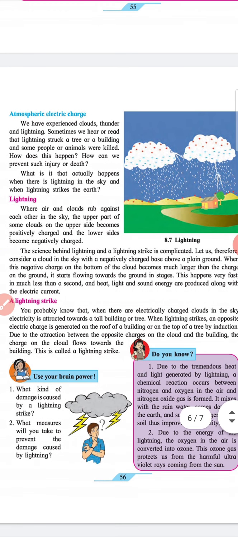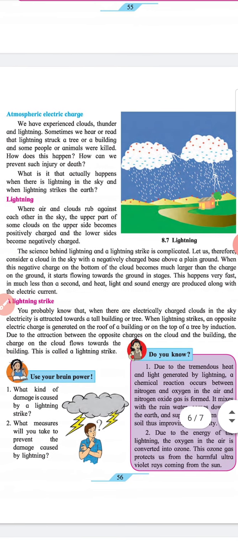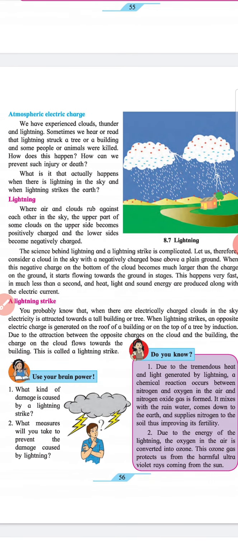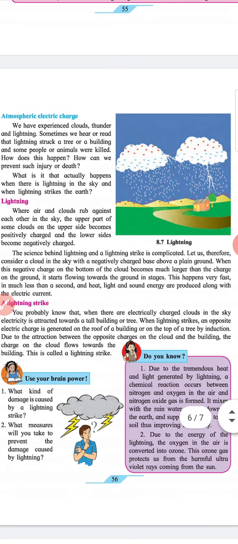Subheading: Lightning. When air and clouds rub against each other in the sky, the upper part of some clouds becomes positively charged and the lower sides become negatively charged. The science behind lightning and lightning strike is complicated. Let us therefore consider a cloud in the sky with a negatively charged base above a plain ground.